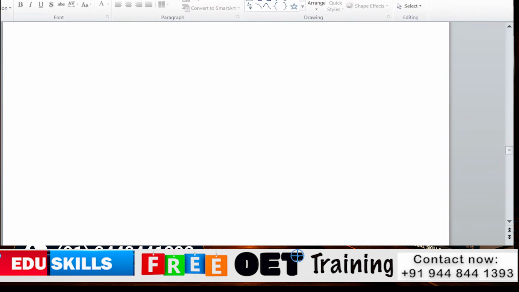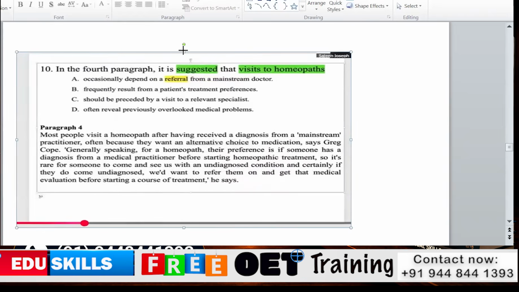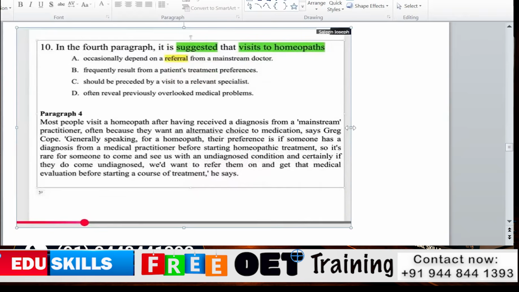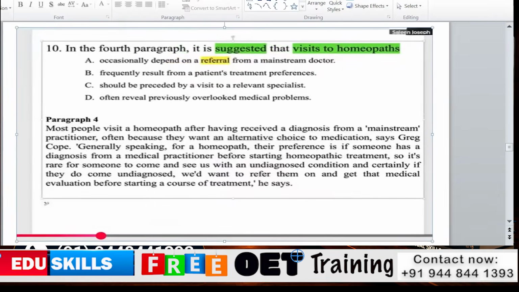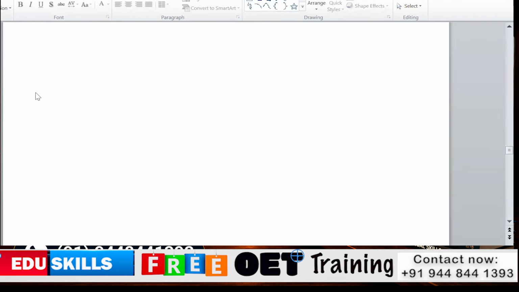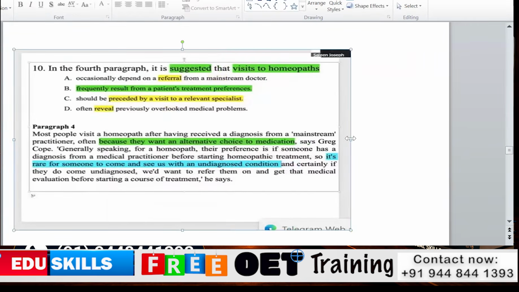Okay. I would like to read paragraph 4. Most people visit a homeopath after having received a diagnosis from a mainstream practitioner, often because they want an alternative choice to a medication, says Greg Cope.